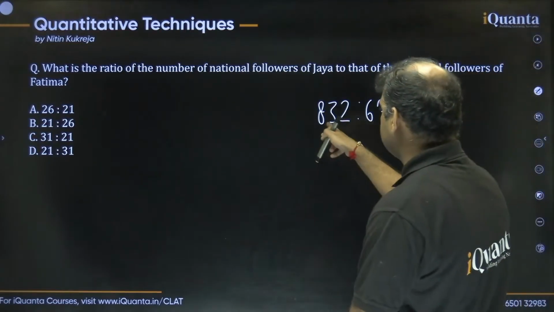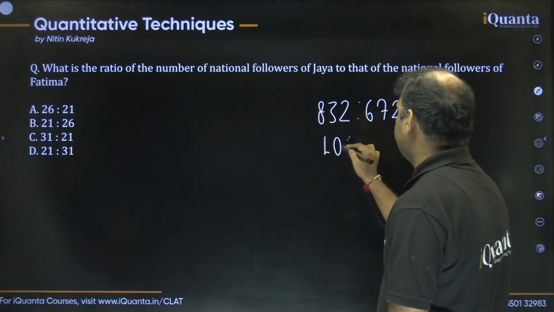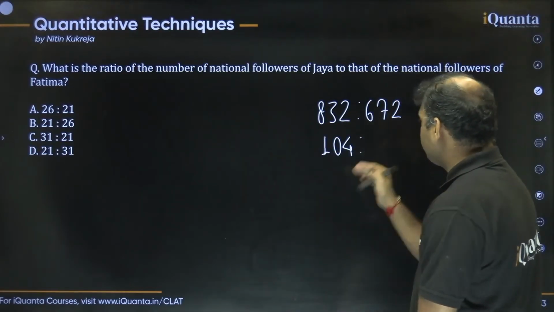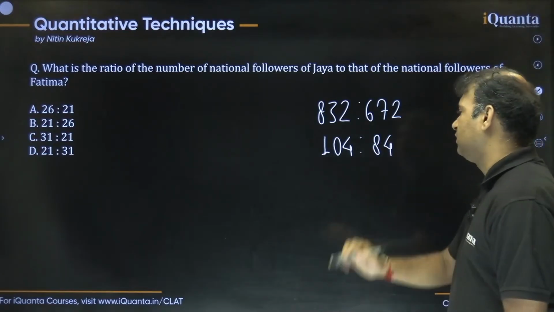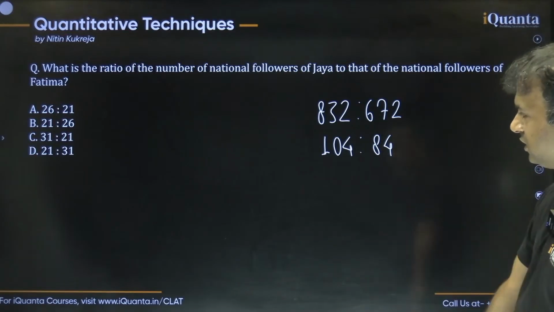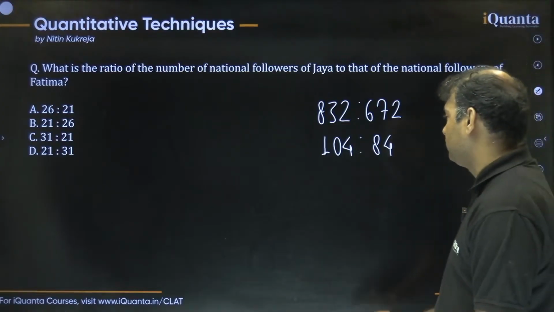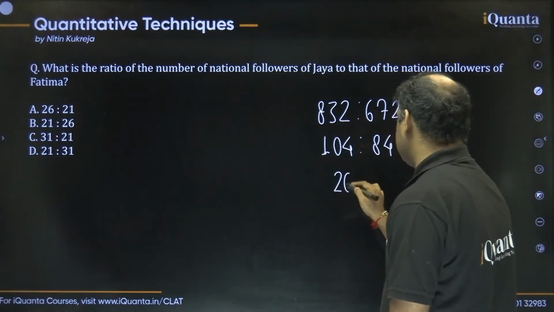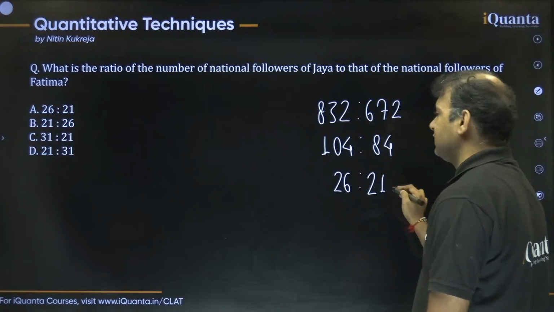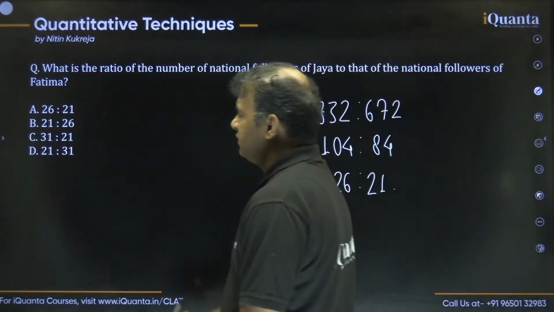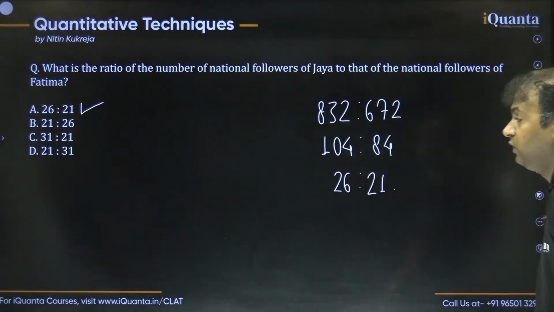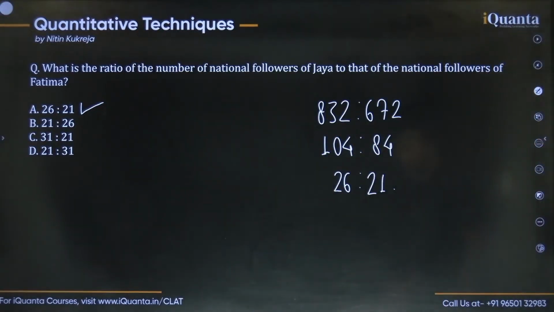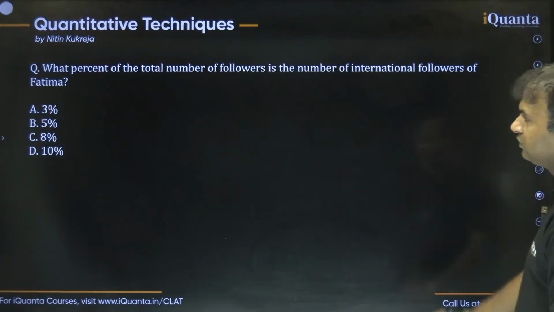So if you simplify 832 by 8, it should be 104, and if you simplify 672 by 8, 8 8s are 64, and then 4, okay? Again, both numbers are divisible by 4. So this should be 26 and this should be 21. That's it, guys. The best choice is option A, 26 is to 21. I hope this is clear. Simple question, and we can move to the next one.